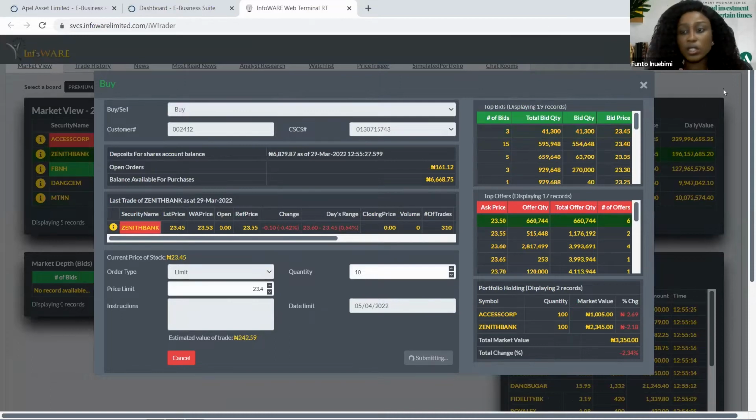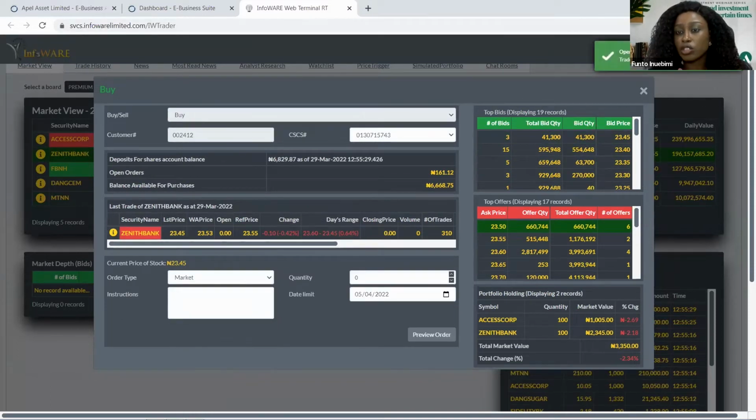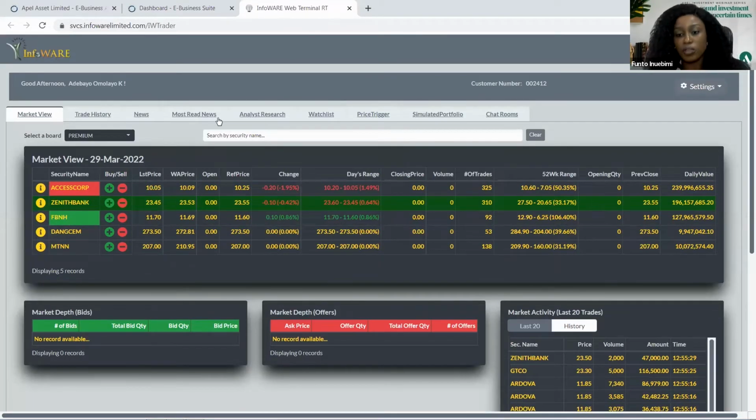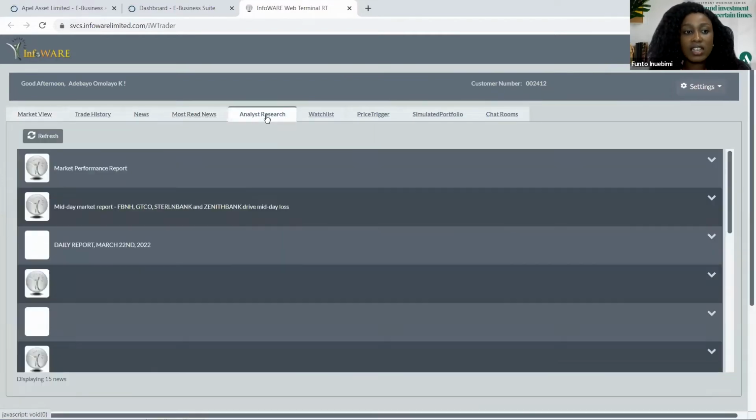So after doing this, we already have this operation successful notification. You can close this. And then like the first speaker said, you need to be well informed about the securities you want to purchase. So from here, you can go to analyst research and then look at the information in the market currently. We have various reports here.